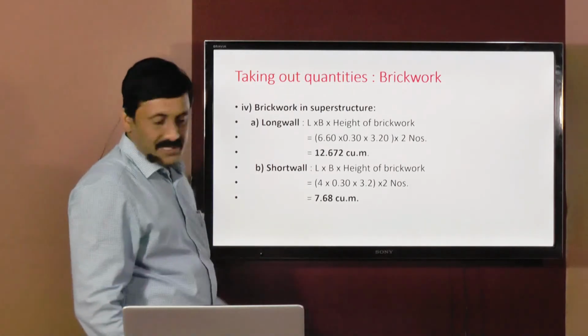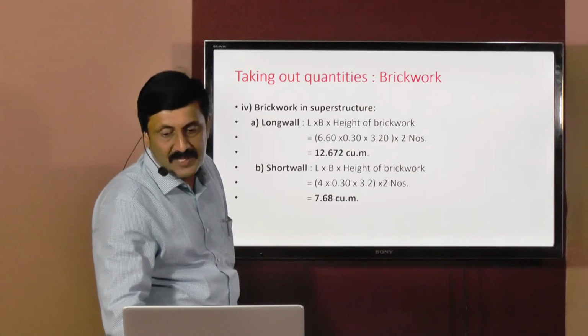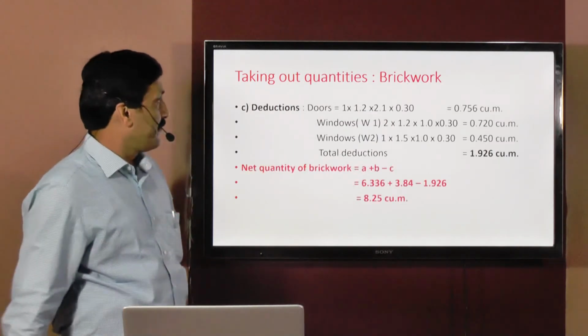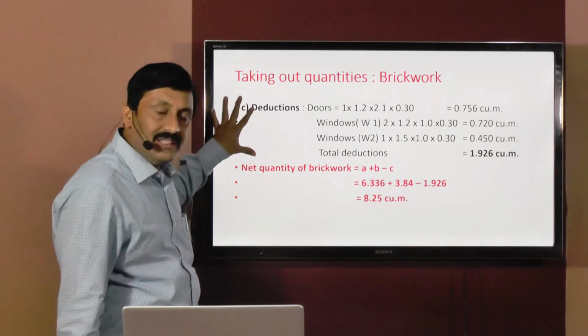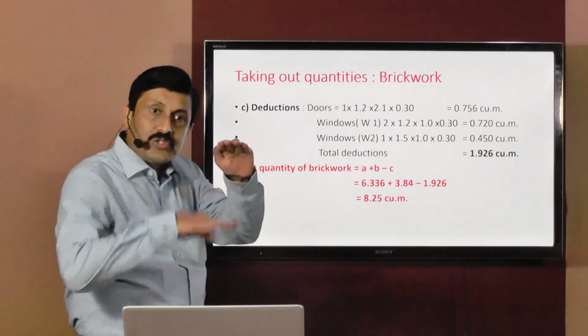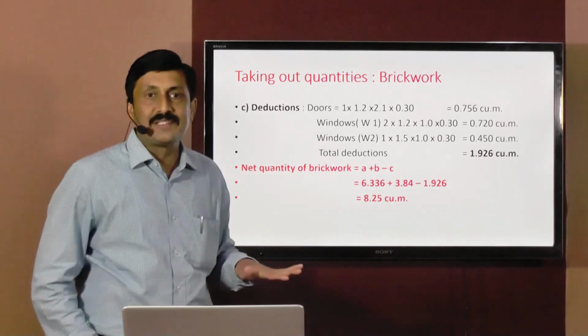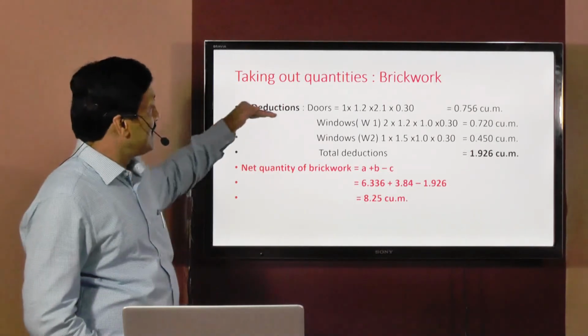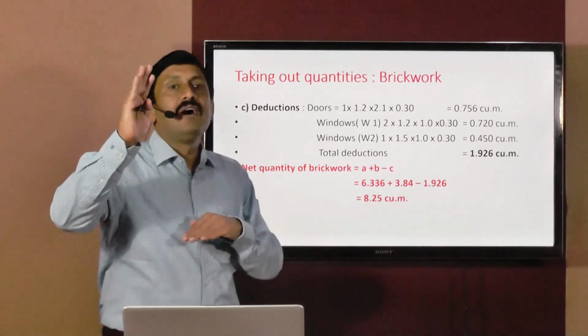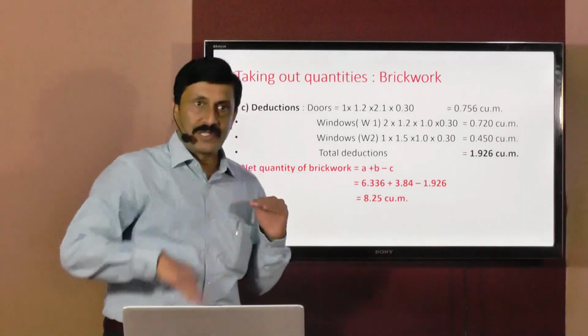So what are those openings? Just have a look, because we need to calculate the quantity of deductions also. So this is part C. Now these deductions will not come below the superstructure. We don't provide openings in the foundation, we don't provide openings in the plinth also, correct? So these deductions will come only above the plinth, in the superstructure.